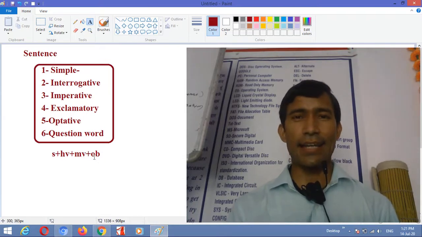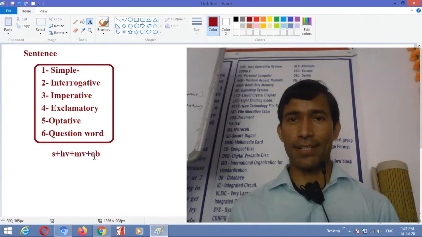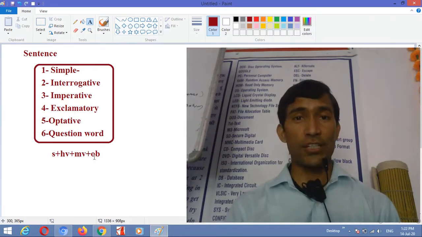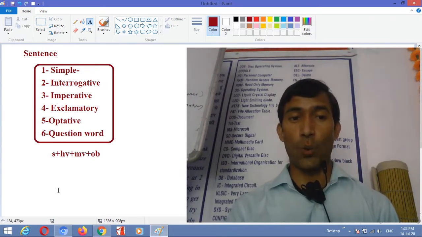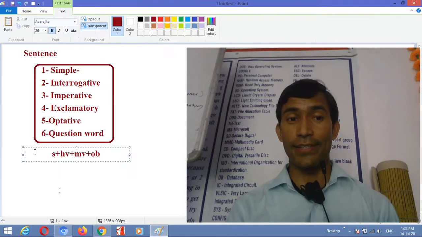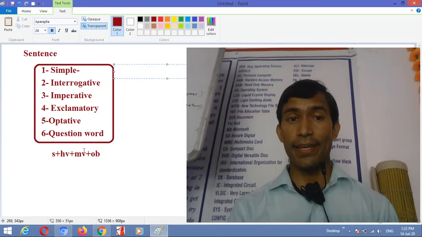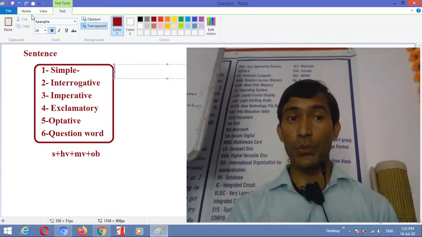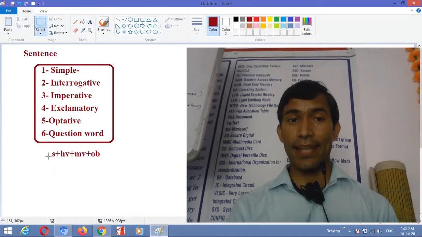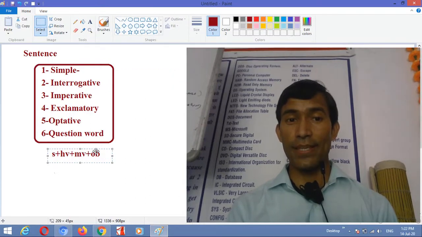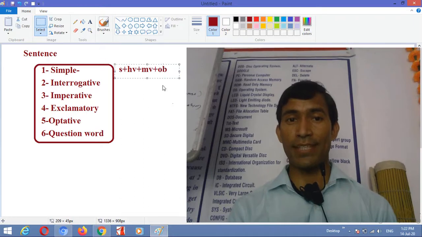An object is that upon which the action is done. Just I go to market, so what is it? Market is the target, right? That is the object. I go to market, like this. So it's very fantastic to learn about today. Now I tell you how we can create this. This is the simple one, right? This is the example of the simple one. This is the formation of a simple sentence.